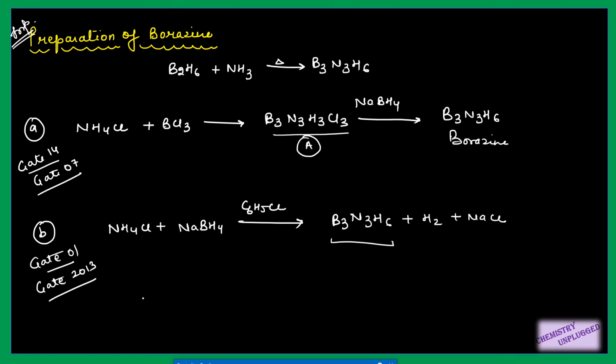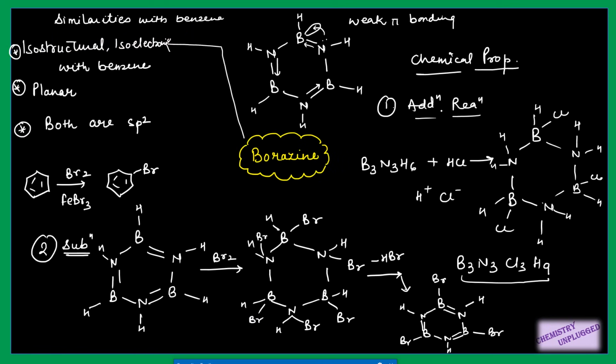How? If they have given you B3N3H6 and they have added HCl, right? You can balance this reaction by just remembering it, or you can draw the structure and then add HCl to it. I would say this method is easier, and you will remember it for a longer time.